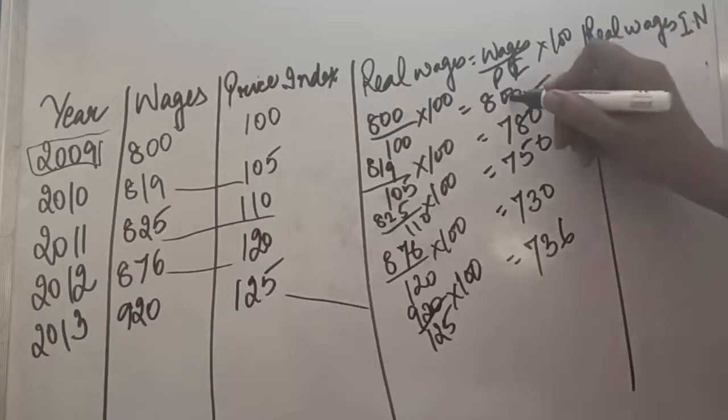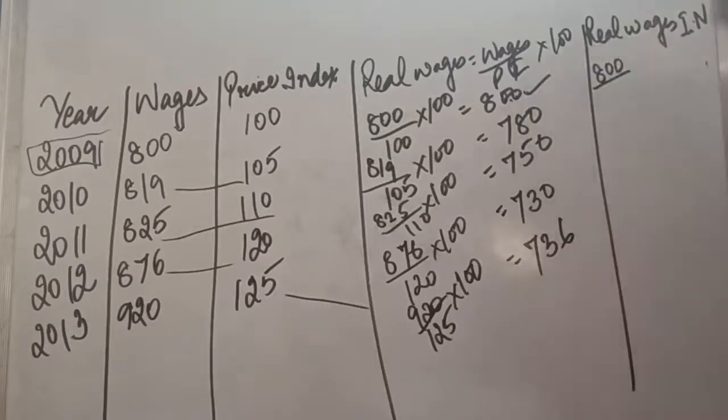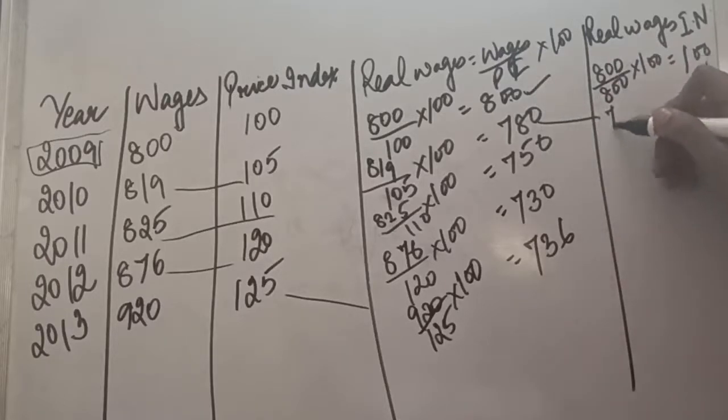For the first year, 800 is the current wages. This also is our base year, so it will be like this. So first answer is 100. For the second year, now see, 780 is the current year's wages divided by base year's wages into 100. So index number will be 97.5.